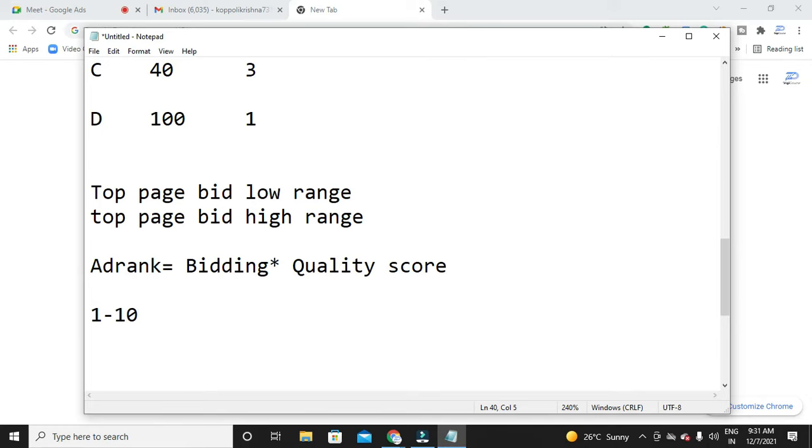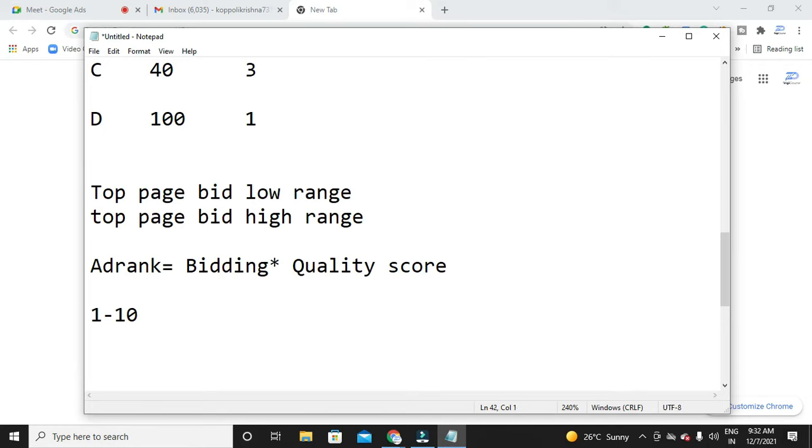If you have a 10, that means you are maintaining a high quality. The lower the number, the lower the quality. The higher the number, the higher the quality. So we should always try to get the maximum quality score. Okay, fine. I gave you a definition: a score given by Google that ranges from 1 to 10. So based on what factors will Google give us a quality score?